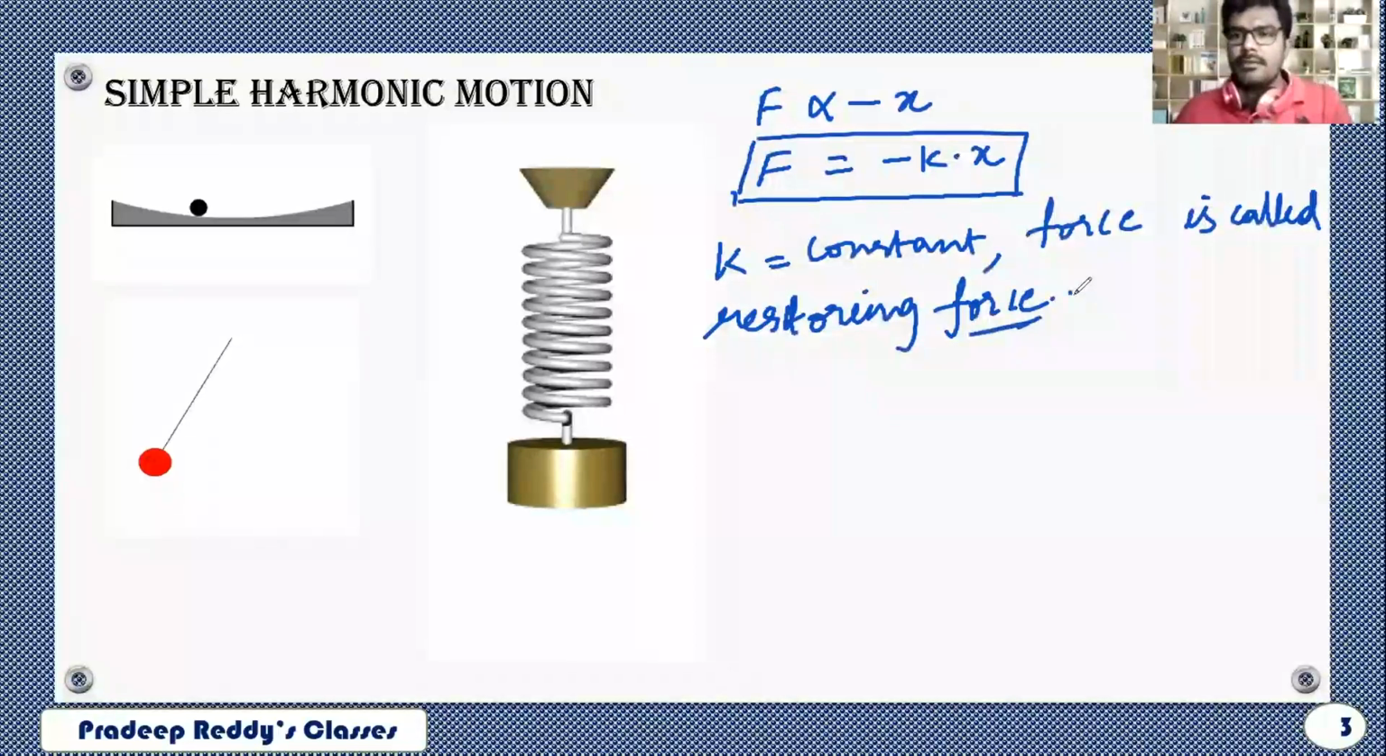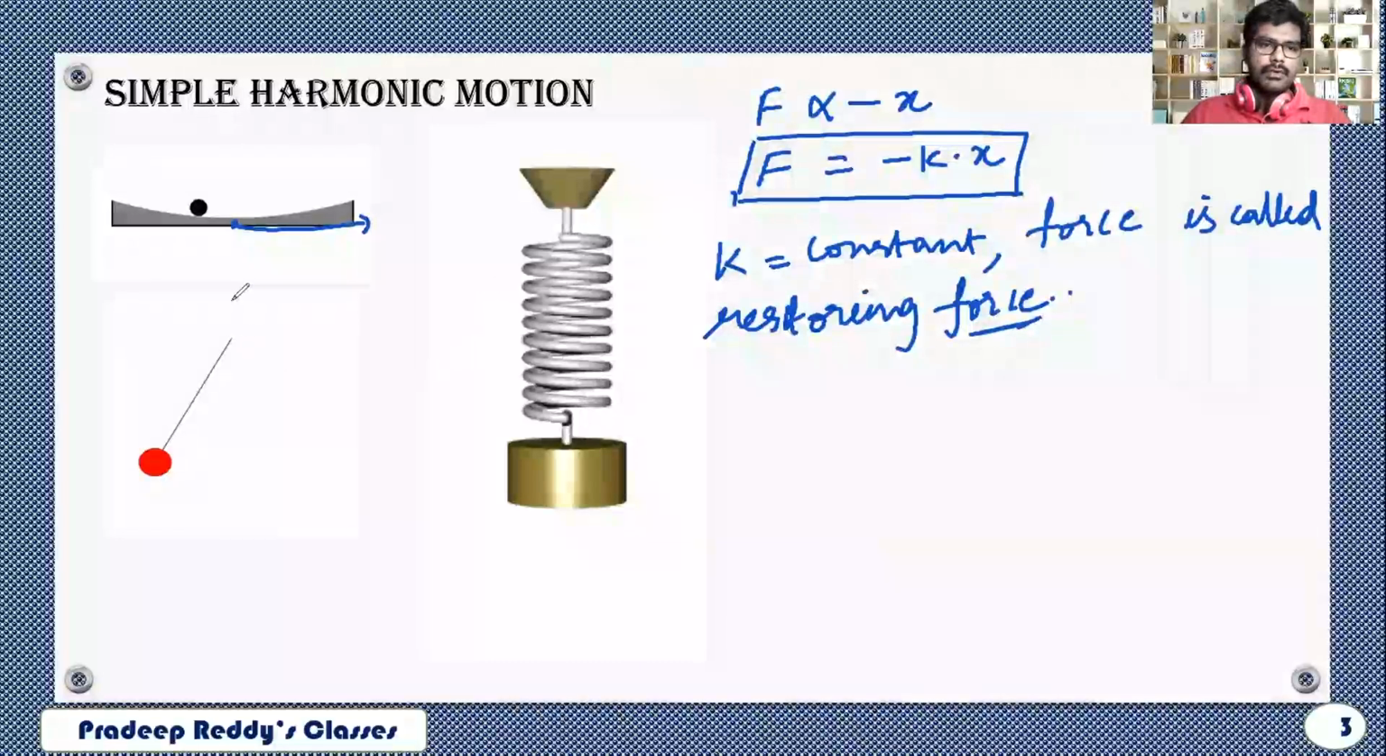Why is it called restoring force? It is because suppose a particle is starting from here, it is going to this extreme position. Again it is returning back. Why is it returning back? There should be some force acting on that particle in order to return back. Therefore, the force which is responsible for making that object come back to its original position is called restoring force.